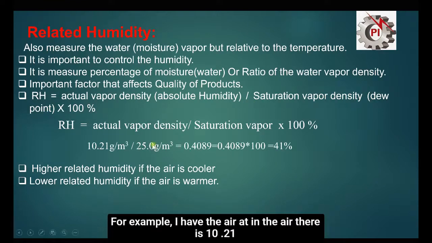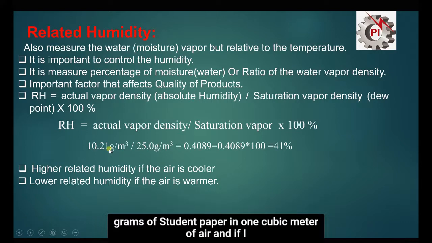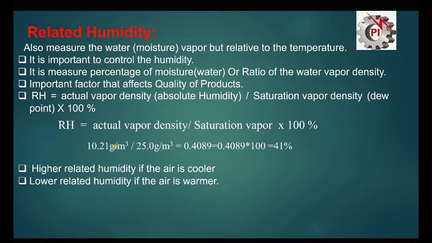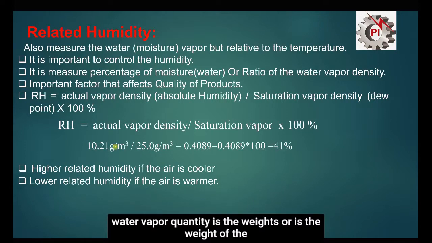For example, I have air. In the air there is 10.21 grams of moisture vapor in 1 cubic meter of air. If I have a 1 cubic meter air sample, the weight of the water vapor mass is 10.21 grams in 1 cubic meter of air.